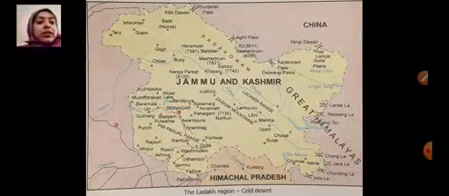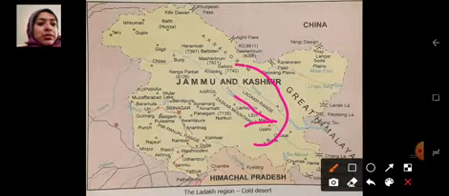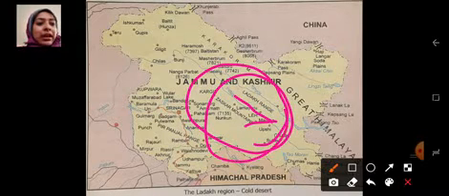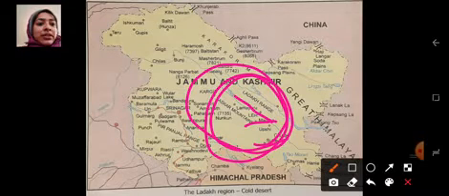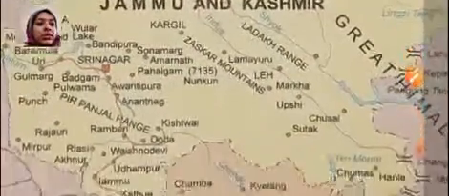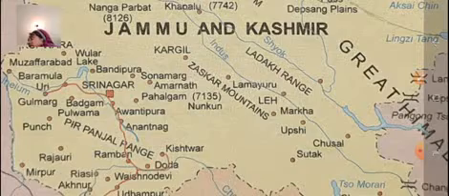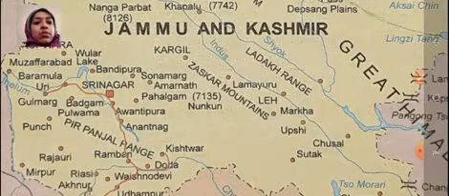Next, first you will see the map of Ladakh. If you look at the map of Ladakh, here is the Ladakh range, and here you can see the Leh part. Leh and the Ladakh range, this whole part is said to be Ladakh, with Leh as the capital. So this whole part is included in Ladakh. This is the map of Jammu and Kashmir, and you can see all the important places and important cities here in the Ladakh range.